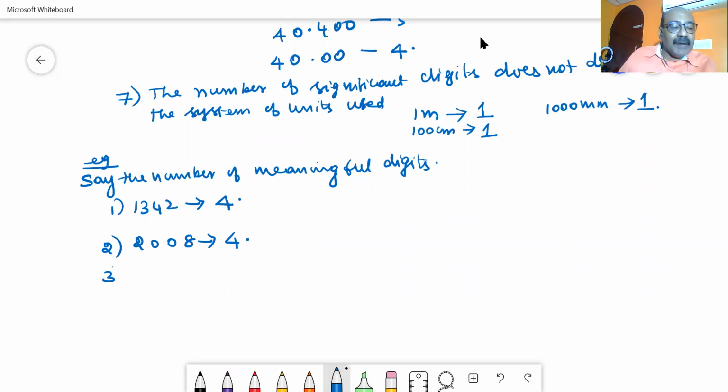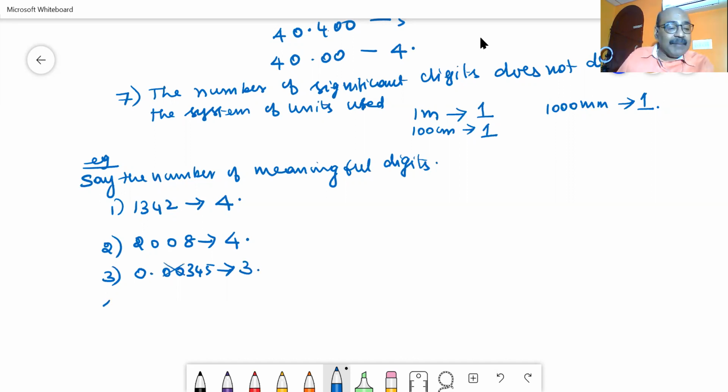Then number 3. Let us write a number 0.00345. Here I have considered a number which is less than 1. Then I can say the rule: the zeros to the right of the decimal point and to the left of the first non-zero number are not significant. So the number of significant digits is 3.